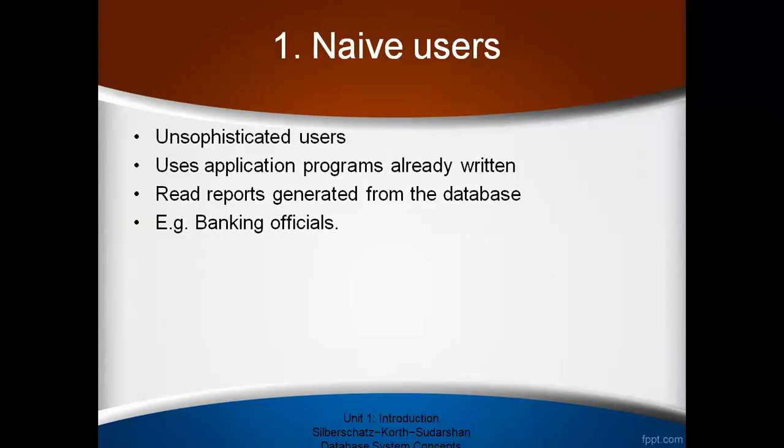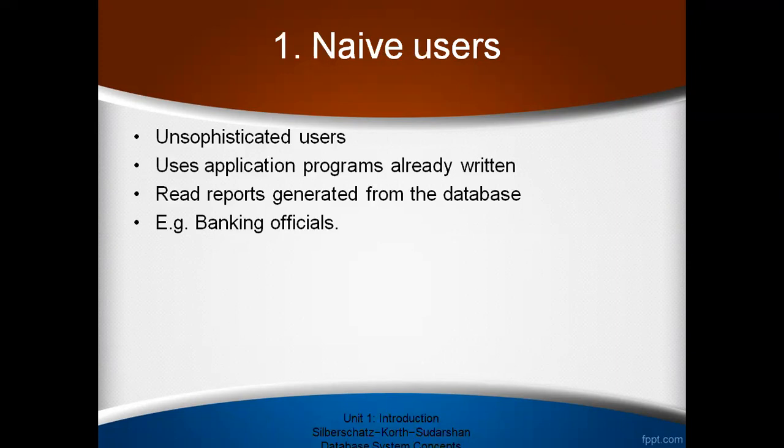First, naive users. We call these users unsophisticated users. They are using the application programs which are already written. They read reports generated from the database. Example, banking officials. These users do not know what SQL is, what a program is, or what an application program is. They don't know anything. Like the banking staff, they only know how to use that particular form to access the data.